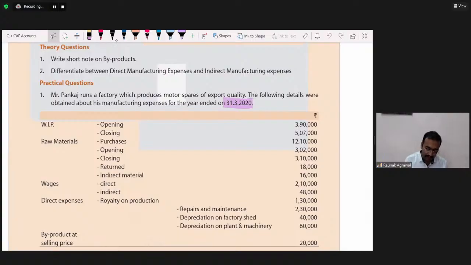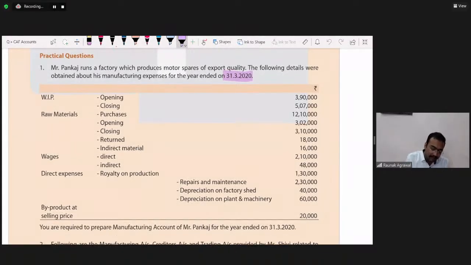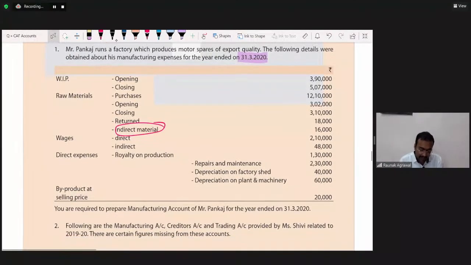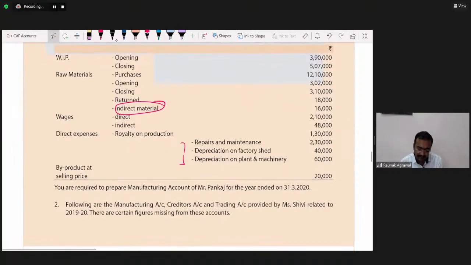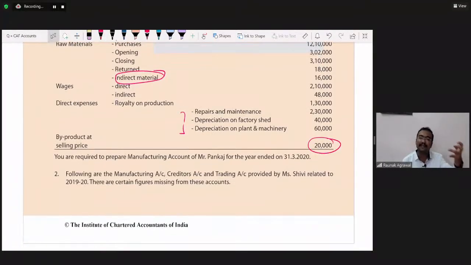Opening and closing WIP, raw material purchase, opening, closing, return. Then indirect material. What do you mean by indirect material? We have machineries, and daily before starting the machinery we wipe it with cloth, we dust it, and we put some oil and grease. All these are indirect expenses. Then wages, direct and indirect; direct expenses, royalty on production; other indirect expenses. Byproduct at selling price: this is the revenue generated by selling the byproducts.